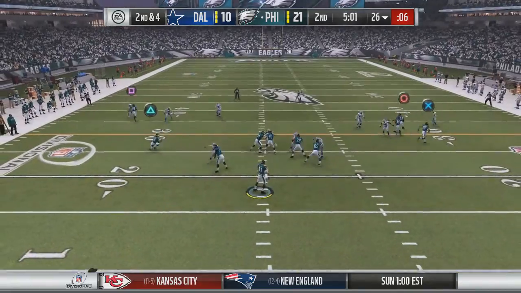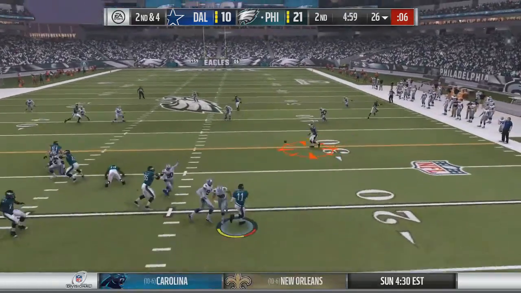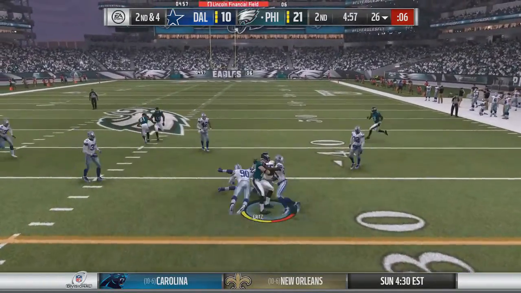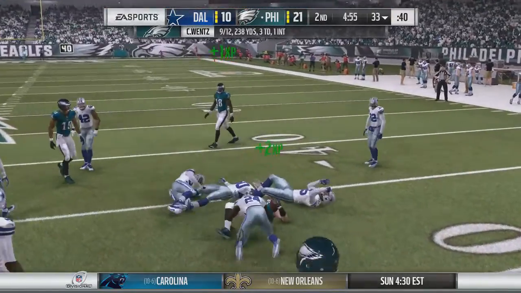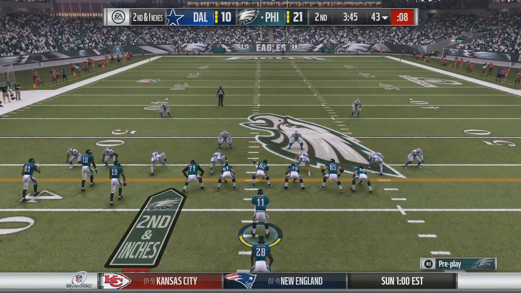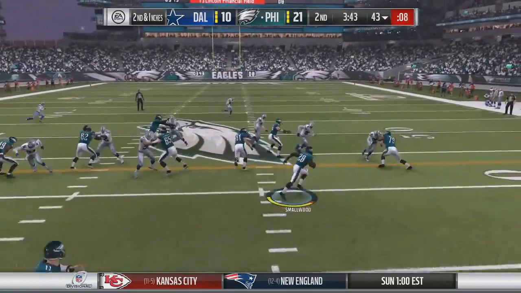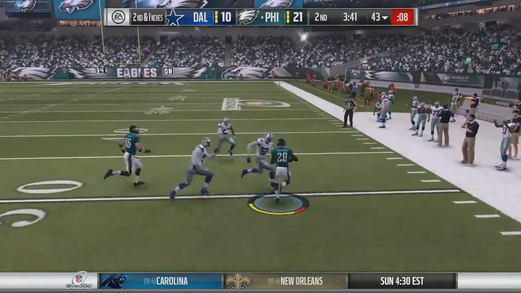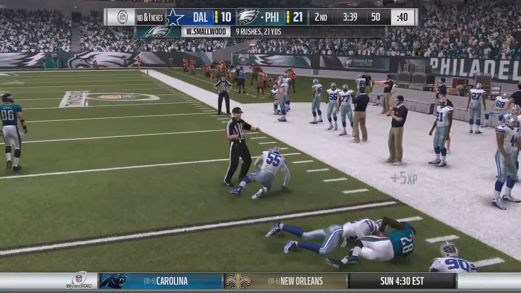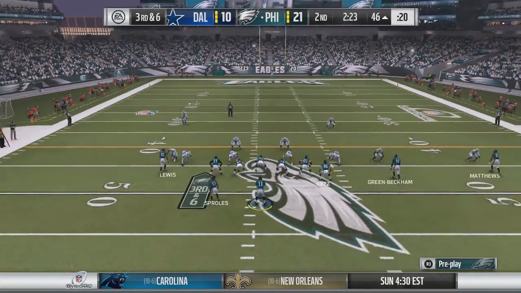Now 2nd and 4. Wentz takes the snap, and he's going to roll to the right side under pressure. Throws on the run, caught by Ertz, and he's got the first down. Brought down to the 33-yard line. 9 of 12 now for Wentz. That will lead to 2nd and inches. Wentz in pistol. Handoff to Wendell Smallwood to the outside. Smallwood has the first down and fighting his way into Cowboys territory just barely, I believe. That would later lead to 3rd and 6.